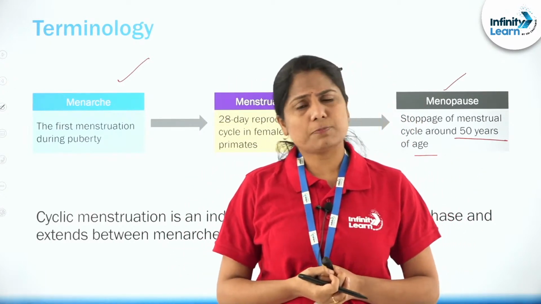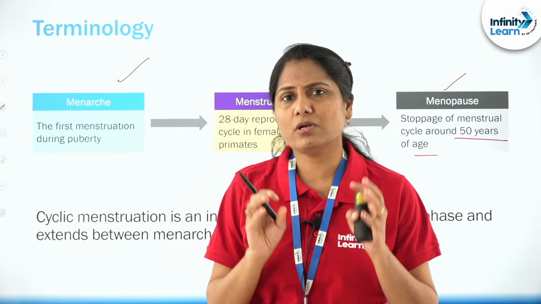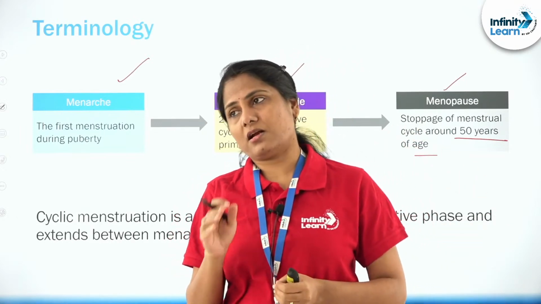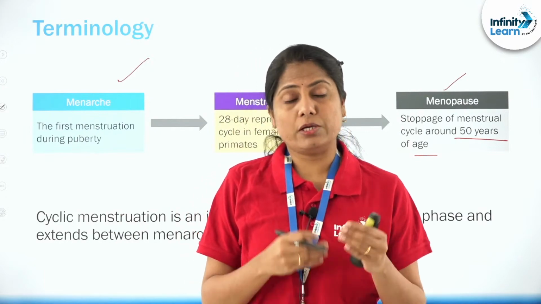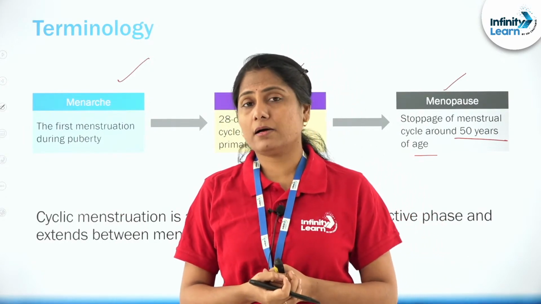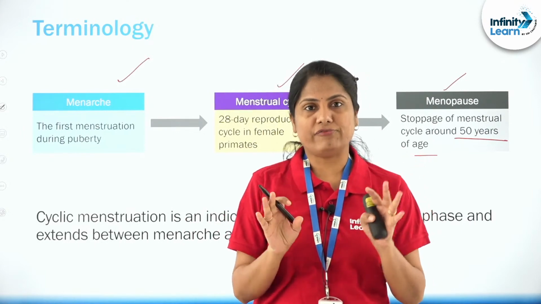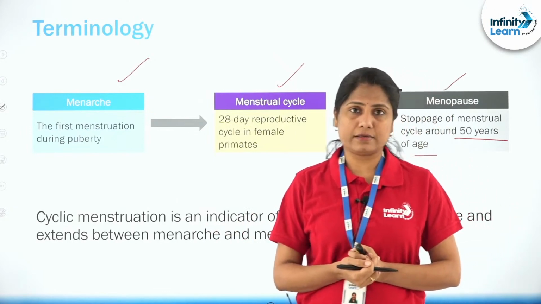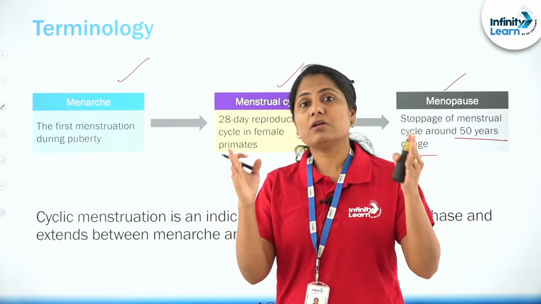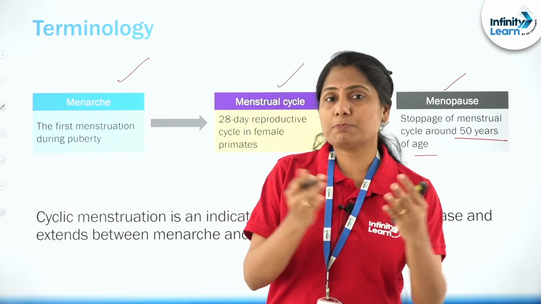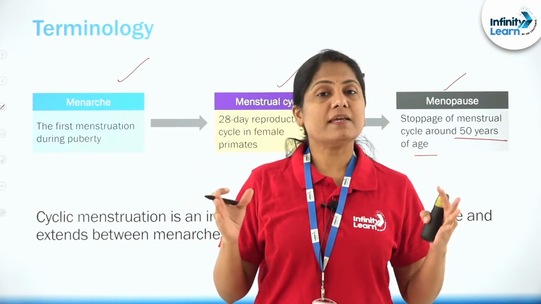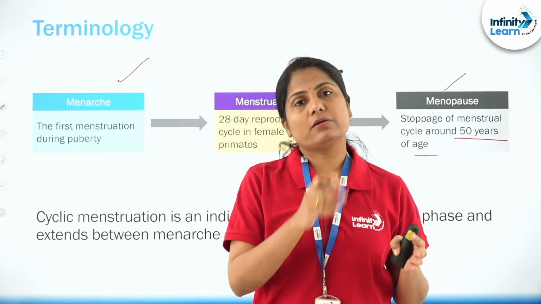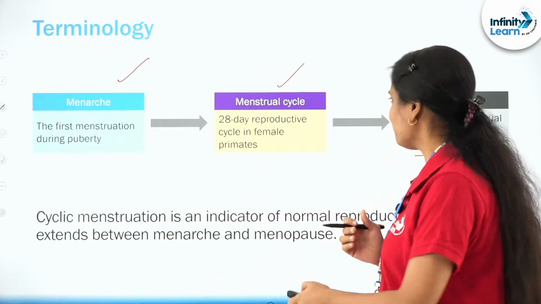Again, not very specific. We cannot say for sure that it only occurs at 50 years. There are people in whom early menopause occurs, and there are people in whom it occurs at some later time point. So it's generalized as around 50 years. Cyclic menstruation is a healthy indicator during this reproductive fertile period. So what is this fertile period that we observe in females? It's from the menarche, which is the first period, to the menopause, where menstruation stops.